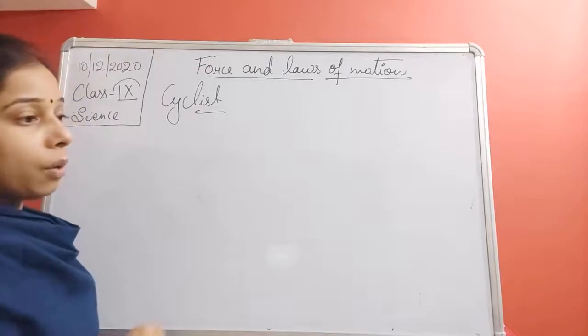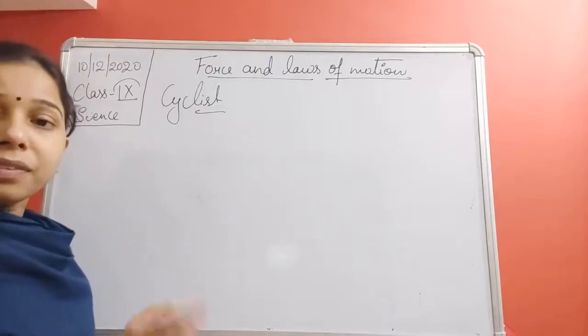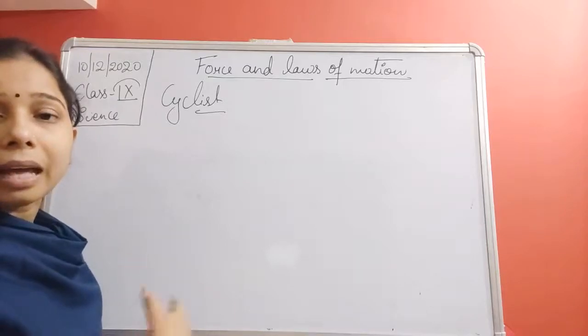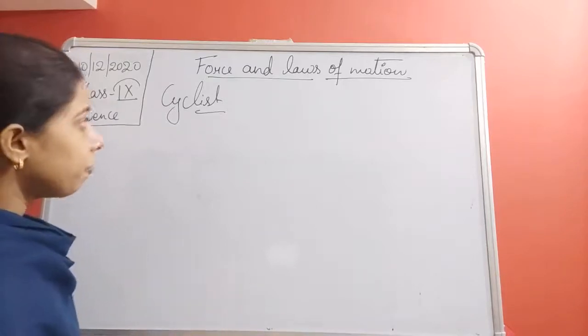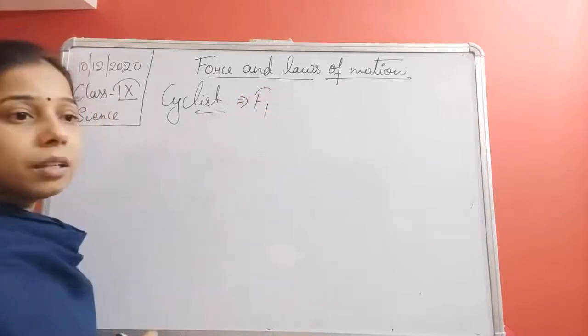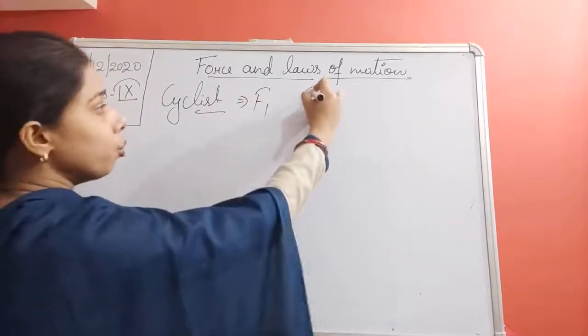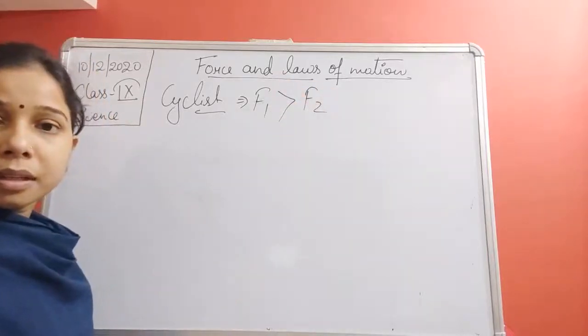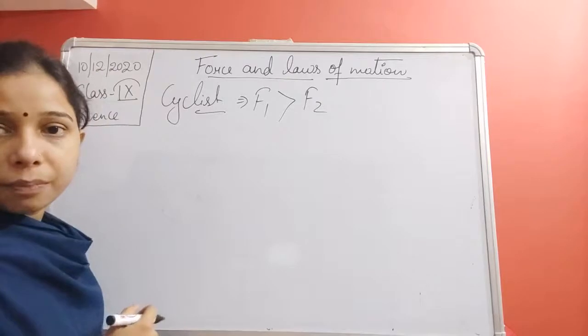At that time, the force applied by the cyclist is greater than the force of friction. If the force applied by the cyclist is F1 and the force of friction is F2, then F1 is greater than F2 and the cycle starts moving.